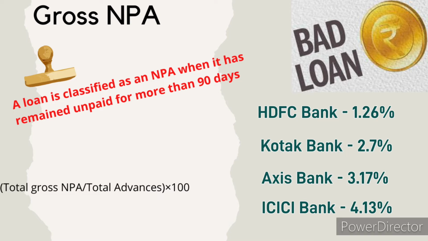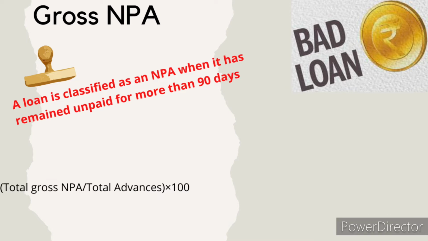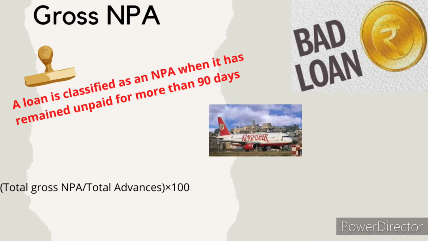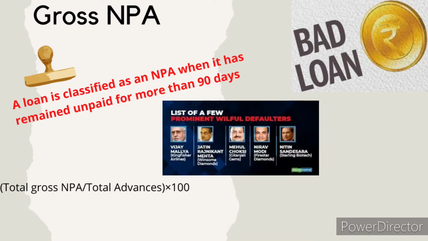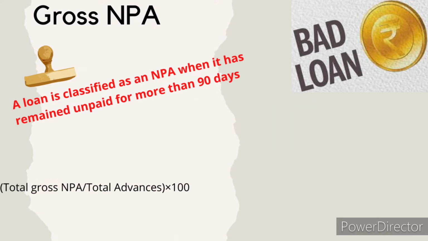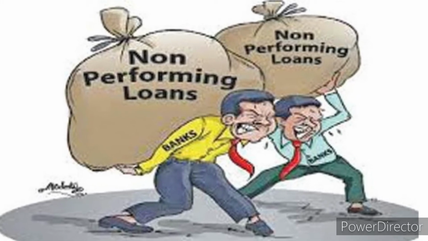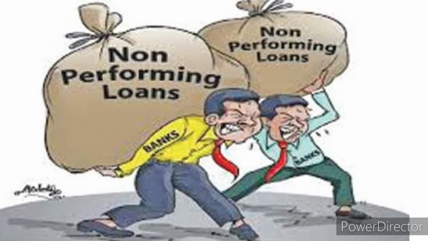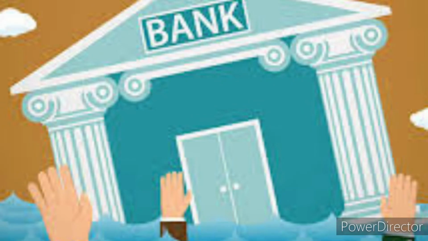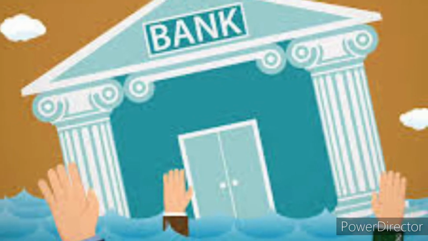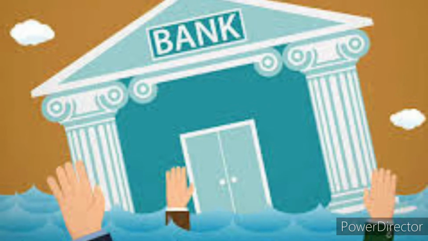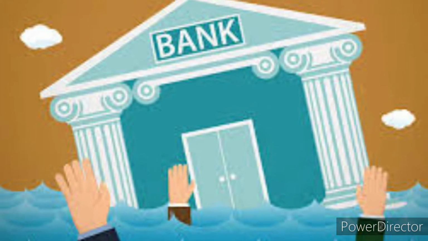Non-performing assets is the sum of total unpaid debts. For example, the bank would have lent 100 units of loans of different categories. Out of 100, there would be some borrowers who will not pay their principal or interest on time. If a borrower does not pay the interest or the principal amount for more than 90 days, then those loans will be termed as bad loans or non-performing assets. This can be expressed in percentage terms, that is, how much percentage of the total advances have turned into bad loans. In this case, the lesser the number, the better for the bank.